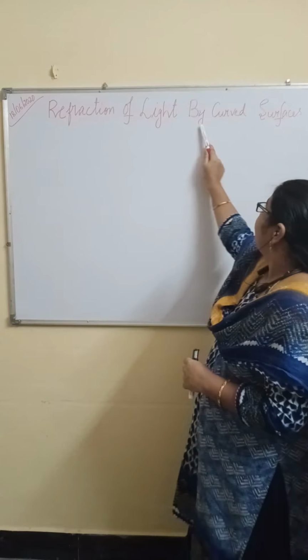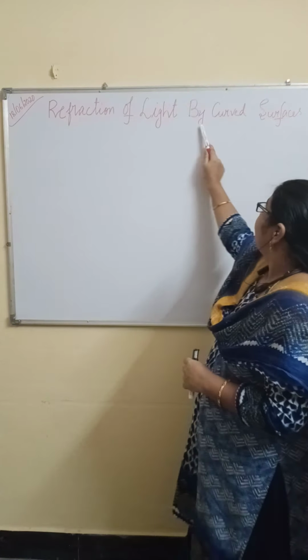Okay. Now, about the mediums, we have two types of mediums. One is denser medium and second one rarer medium. Have you remembered denser medium and rarer medium? We have learnt all these concepts in 9th standard.